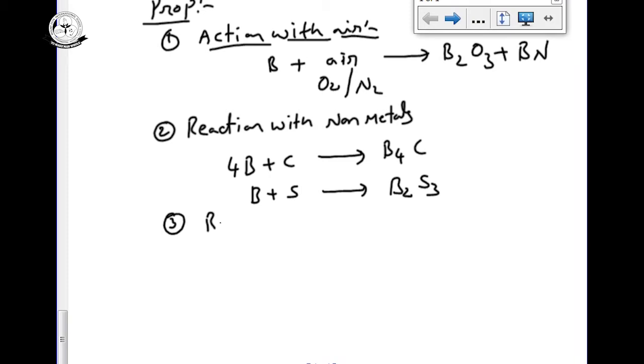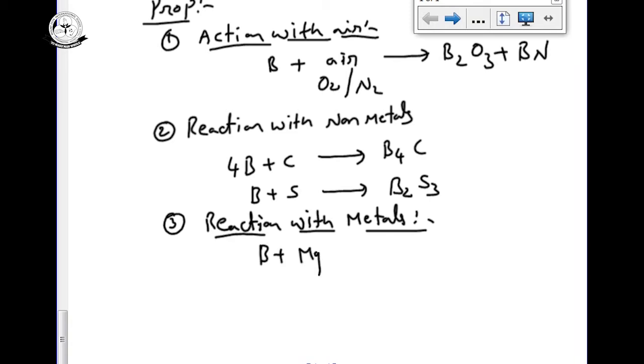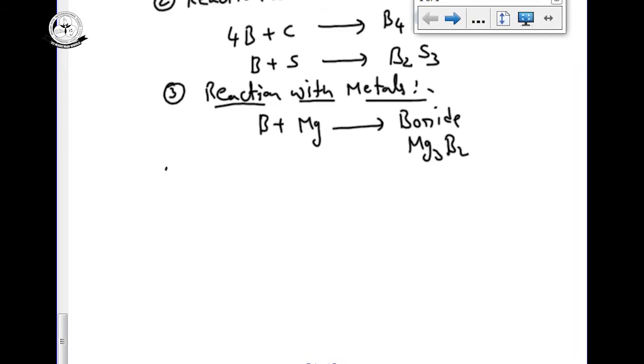Third one, reaction with metals. Previously we saw the reaction with the metal magnesium. Boron, especially with magnesium, gives the corresponding borides. Magnesium boride, Mg3B2.